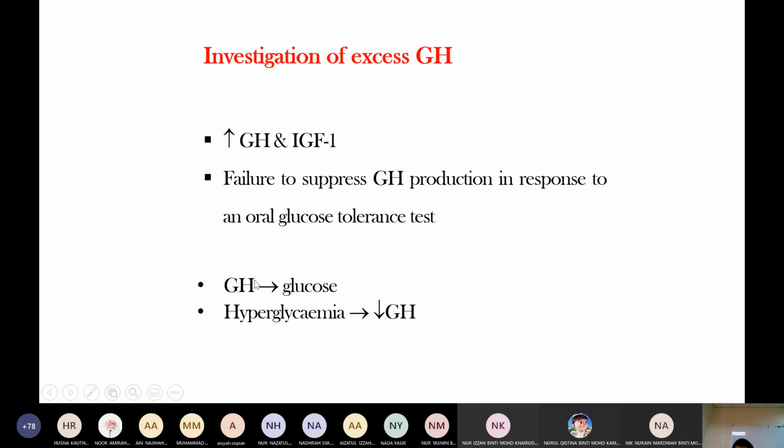So the condition is that hyperglycemia causes reduced growth hormone, which leads to the oral glucose tolerance test. Oral glucose tolerance test causes hyperglycemia, so growth hormone must be reduced. But if it is still increased, it means growth hormone production cannot be suppressed. This excess growth hormone is because of an anterior pituitary cause, not other conditions.